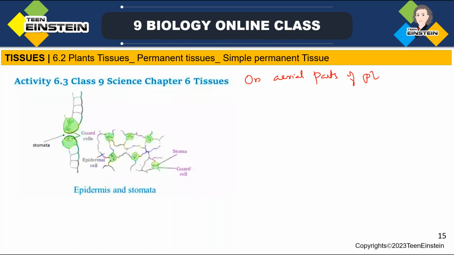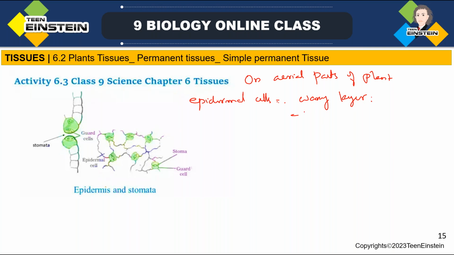This epidermis or epidermal cells secrete a water resistant layer, a waxy layer. This waxy layer will be water resistant on their outer surface, so that is helping in preventing water loss.